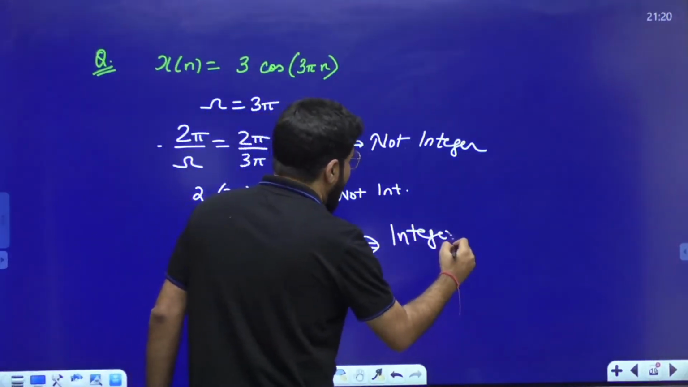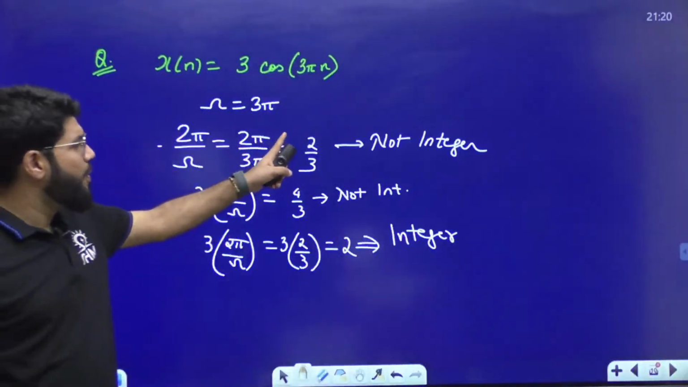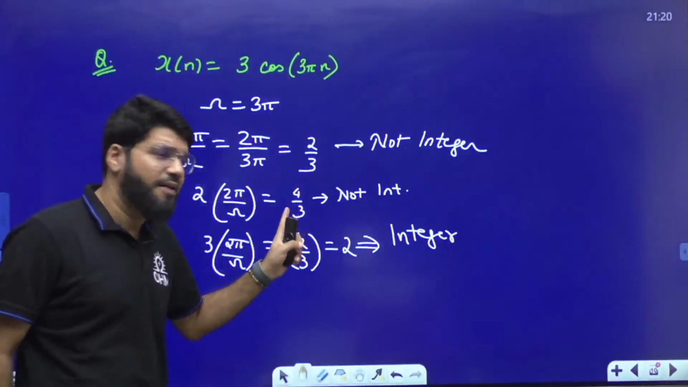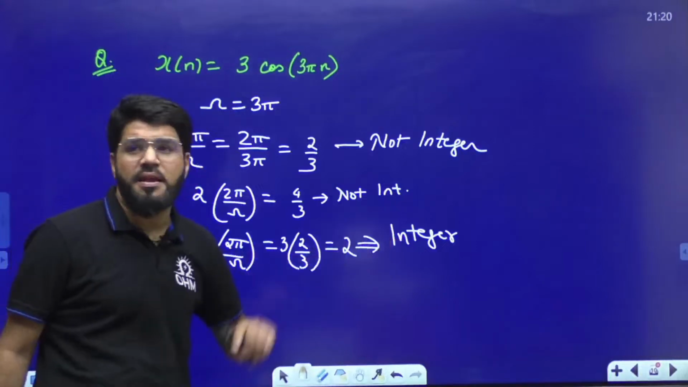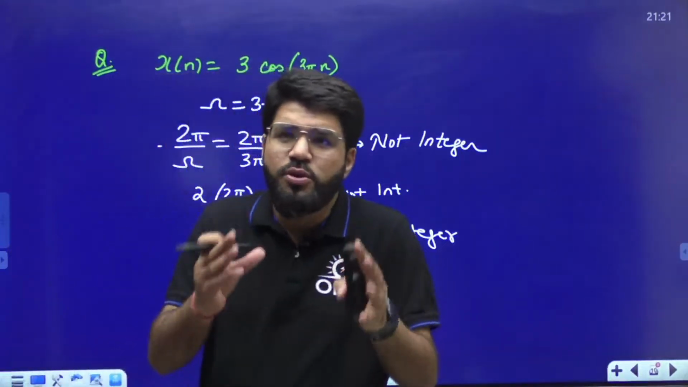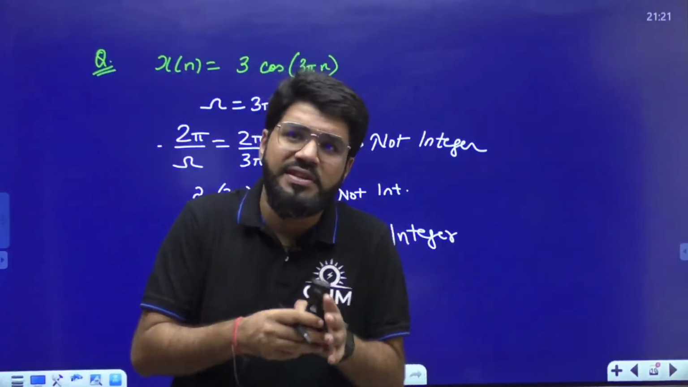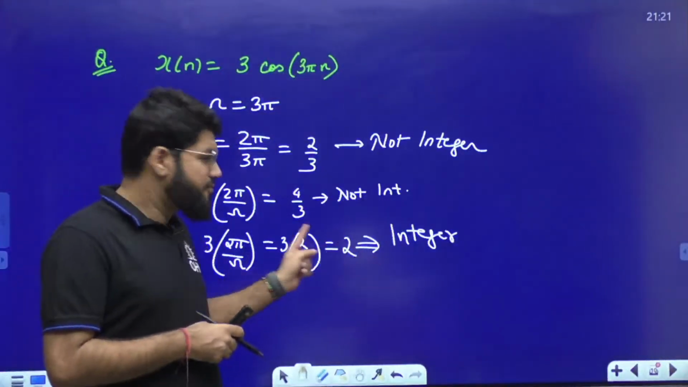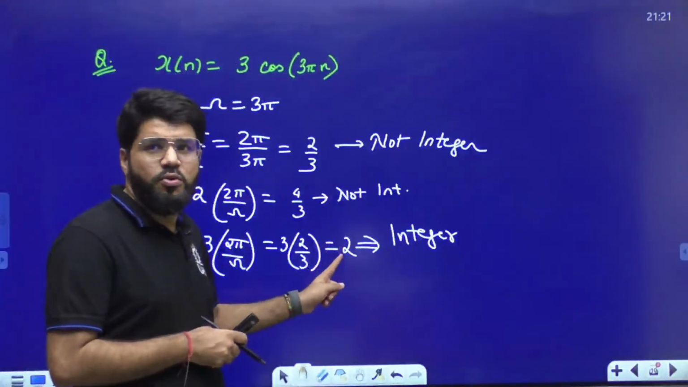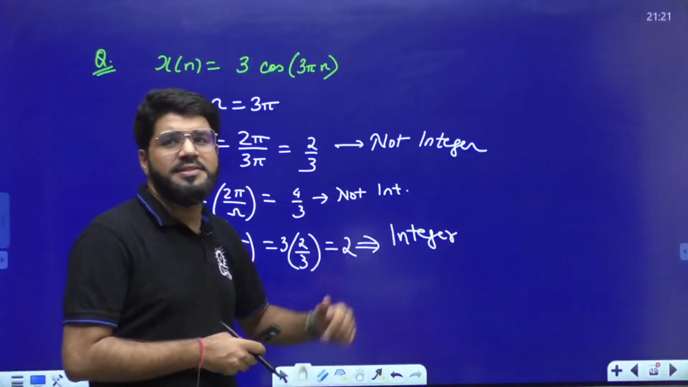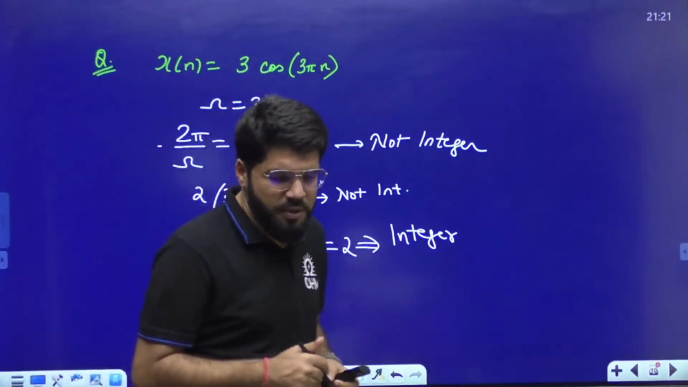So dear, the idea is that the value is repeating after 2 by 3. So it will repeat after 4 by 3, after 6 by 3. Now that 6 by 3 becomes an integer. So eventually you have a value of the signal which is repeating after 6 by 3 units of time, that is after 2 units of time, which is an integer, and hence this can be taken as the period, and the signal is periodic.